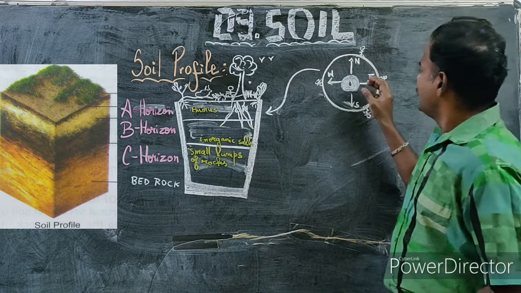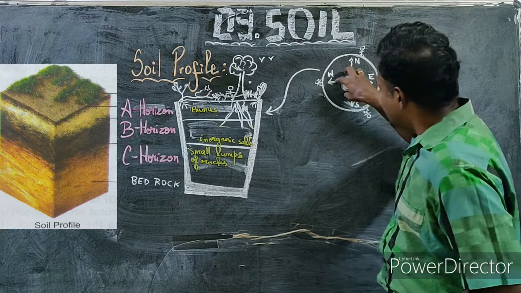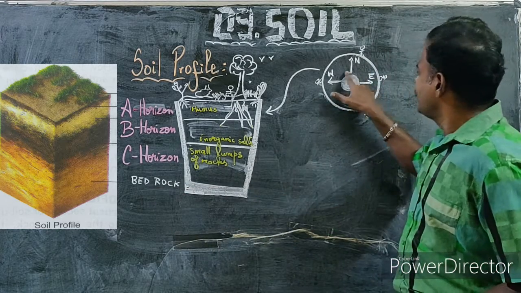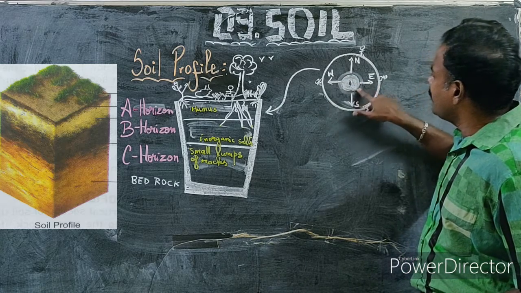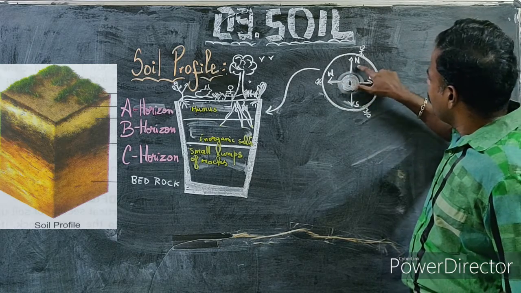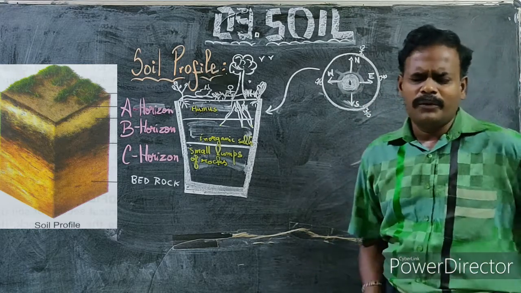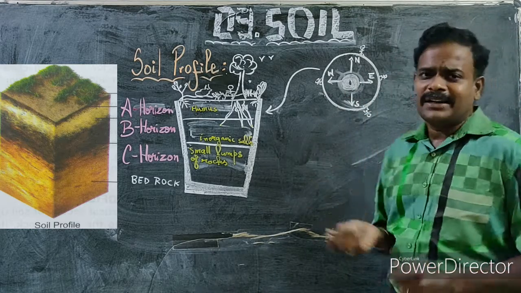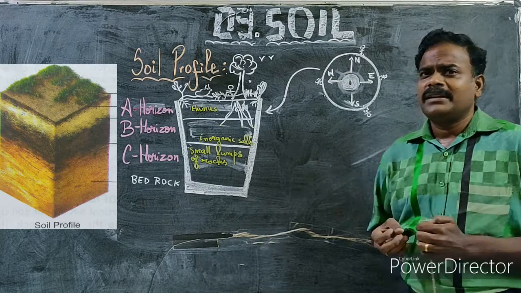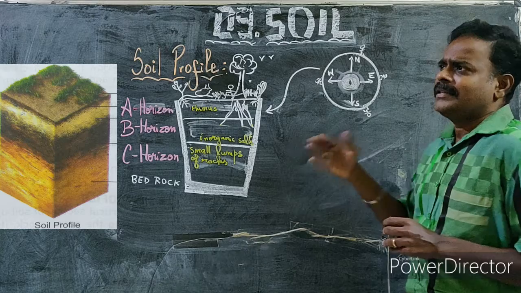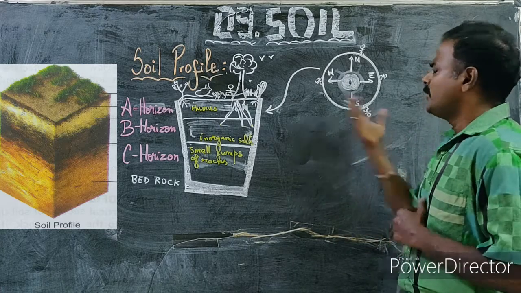Nearer to the core, surrounding it, you have the bedrock. You cannot go near this lava, which comes out in the form of volcanic eruption.